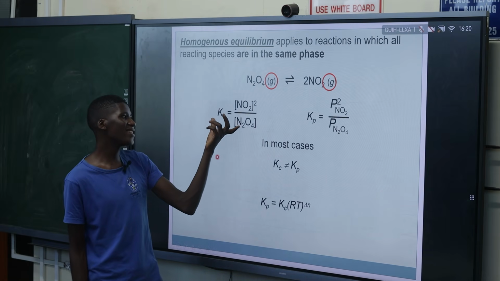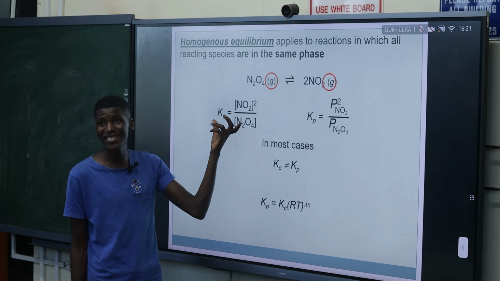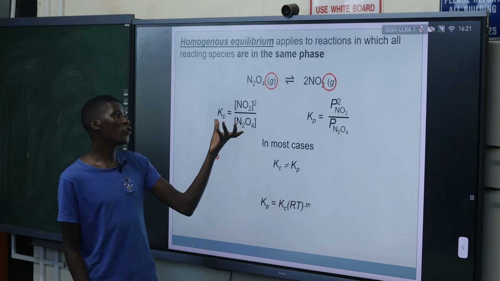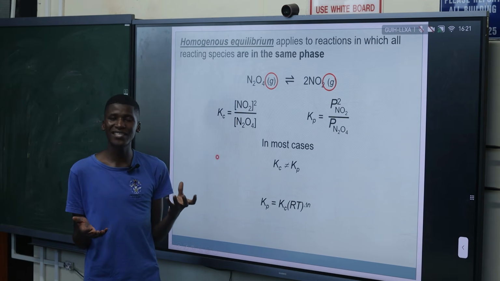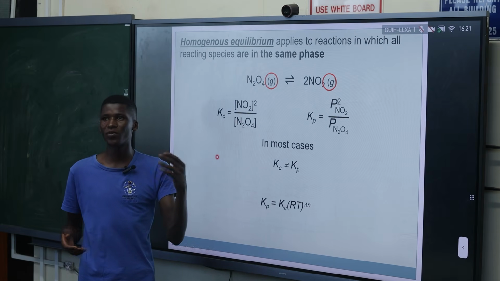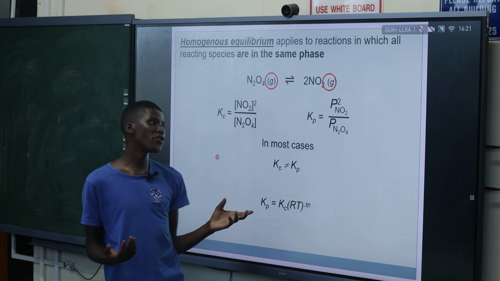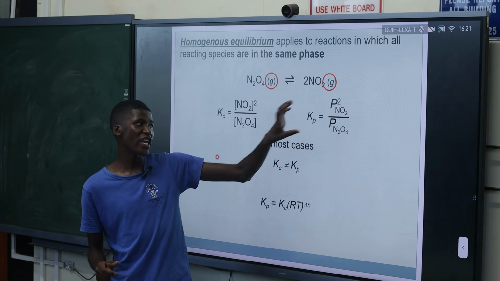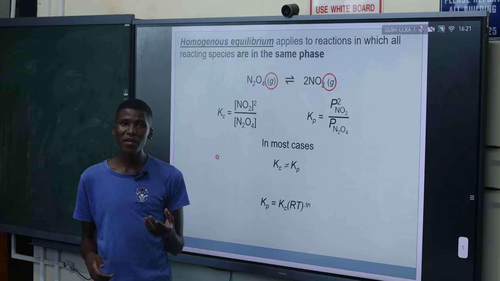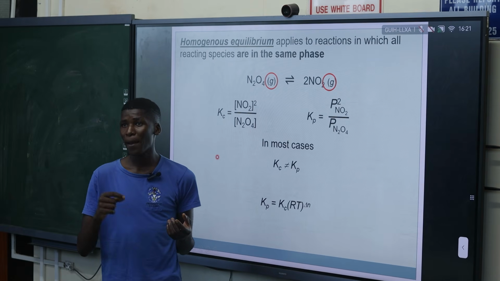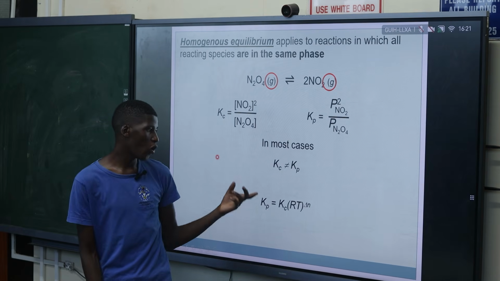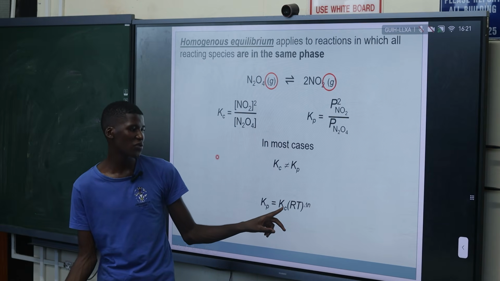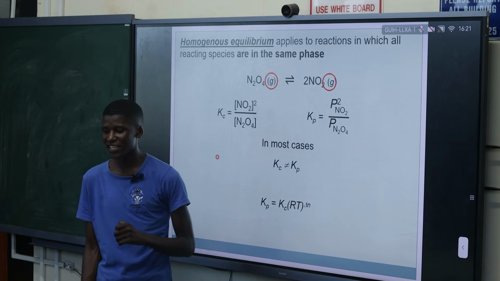So in most cases, Kc is not always equal to Kp. Because remember, this Kc is the equilibrium constant in terms of what? In terms of the concentration. So we use it if we know the concentration and we want to determine the direction of the reaction, forward or reverse. But if you are given pressures of the gaseous substances, you can use Kp. Kp is also an equilibrium constant, but it uses partial pressures. So to relate Kp to Kc, you use this expression: Kp is equal to Kc times (RT) to the power of delta n.